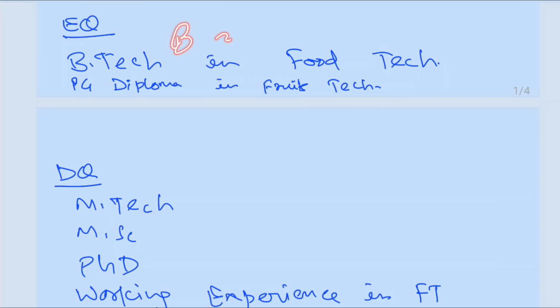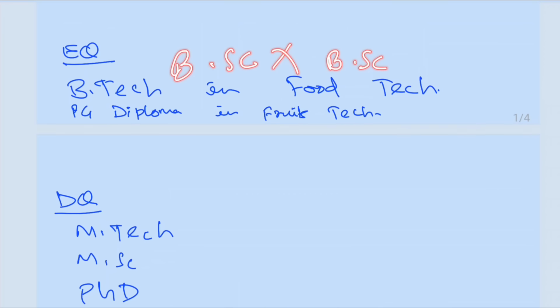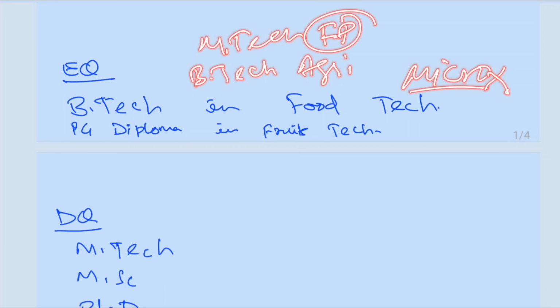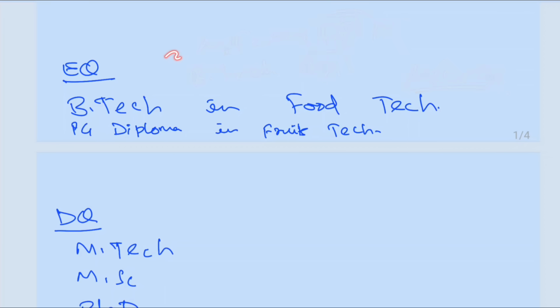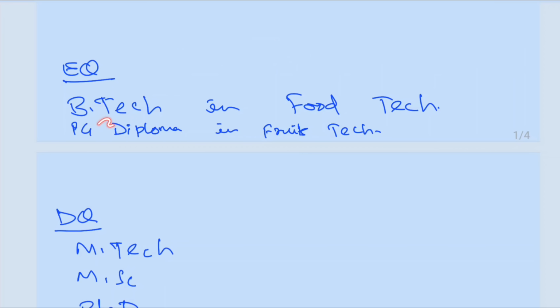Whether you have done BSc in food technology, are you eligible? No. Whether you have done BSc in microbiology, are you eligible? No. If you have done BTech in agriculture and then MTech in food processing, are you eligible? No. If you have done BTech in dairy technology, DT, and then MTech in food technology, are you eligible? No. The mandatory thing is you have done BTech in food technology or food processing. Then only you are eligible, otherwise you are not eligible.